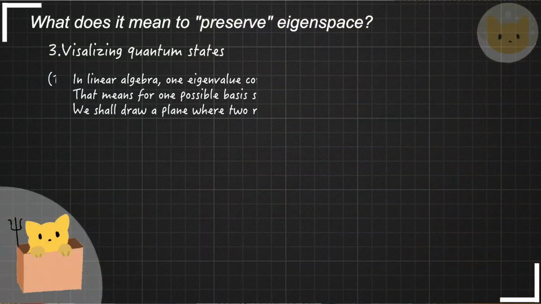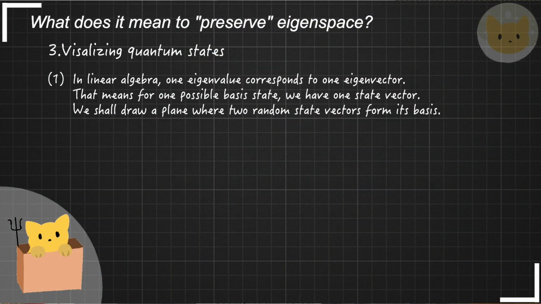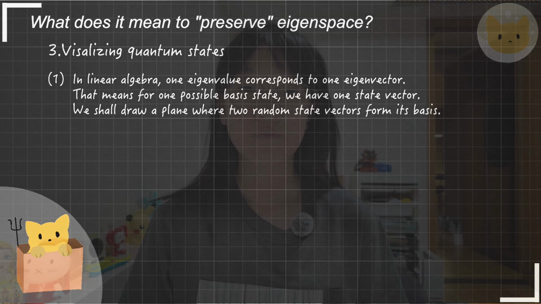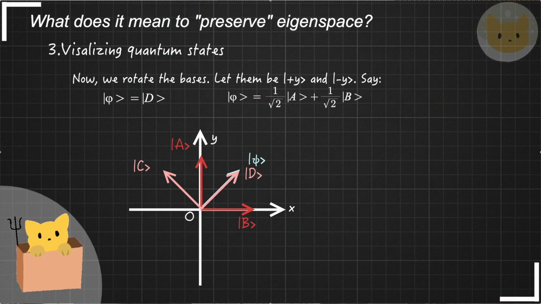We shall draw a plane for state vectors, as what we did in the first episode. In linear algebra, one eigenvalue corresponds to one eigenvector. That means for one possible basis state, we have one state vector, and all the state vectors on the plane can be represented by a linear combination of the bases, including superpositions. Let's consider this set of bases.